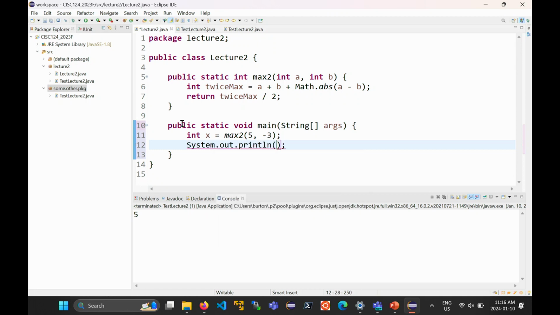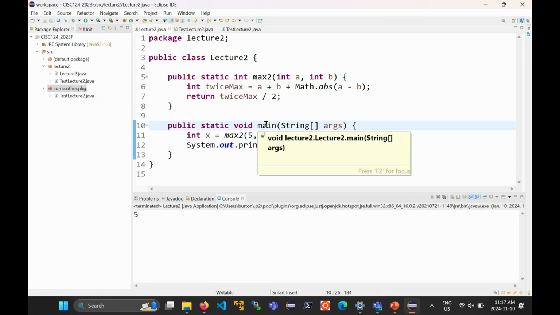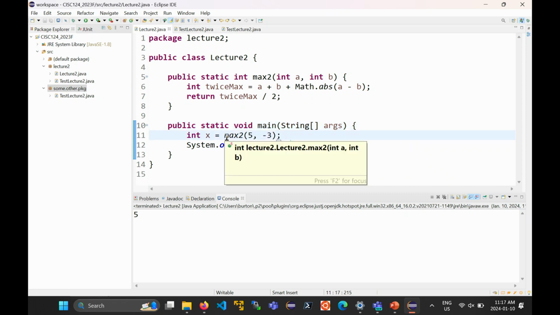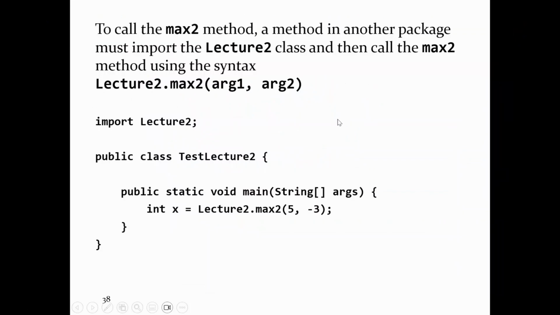Oops, sorry. X, right? So call the method, print out the value, and that runs now just fine, right? Why does it run? Because there's a main method. Right? How do I call the method? Well, I just call the method like I would call a function in Python. Okay, so no functions in Java. They're called methods instead. Methods look like functions. They live inside classes. Right?